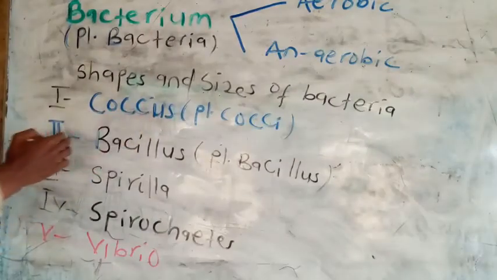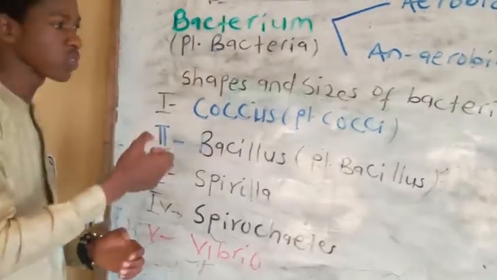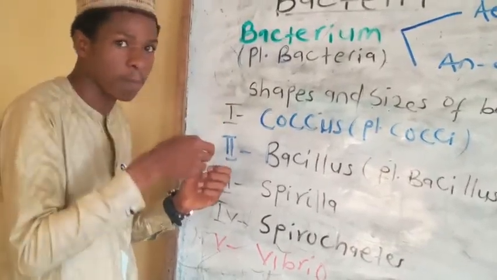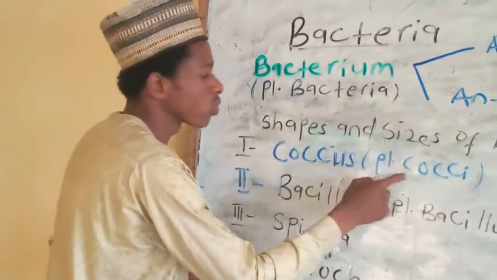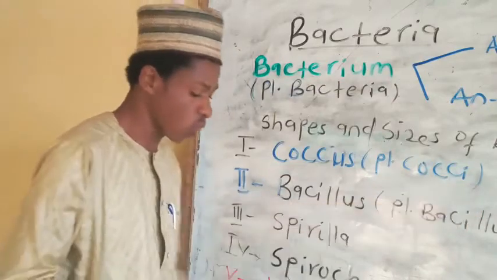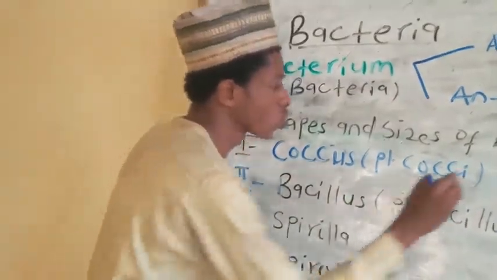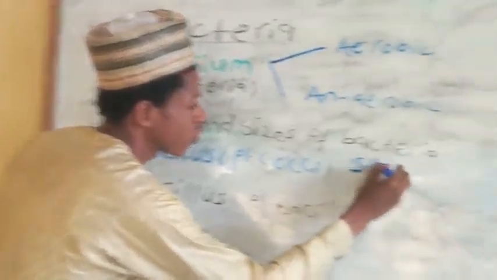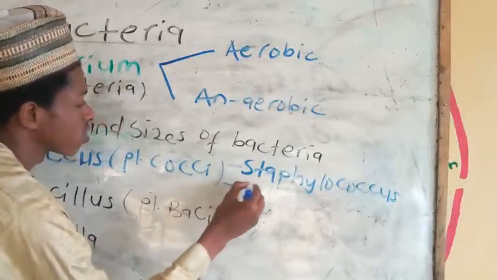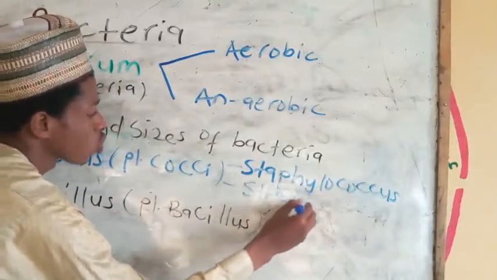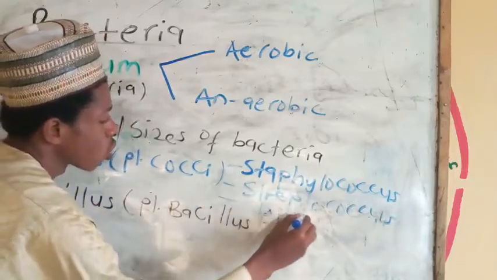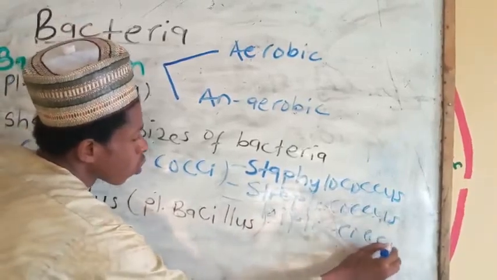Coccus is singular, that is, spherical in shape. We have bacteria that look like a sphere. The plural, we call them cocci. We have three divisions of cocci. The first one is staphylococcus, then we have streptococcus, and the last one is diplococci.